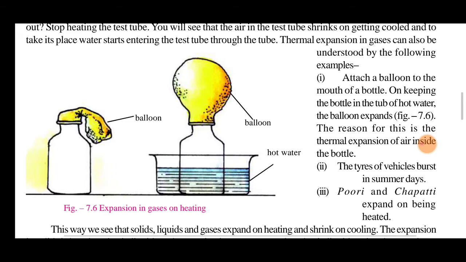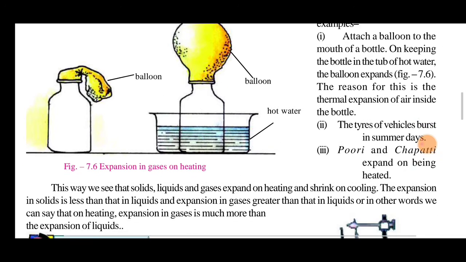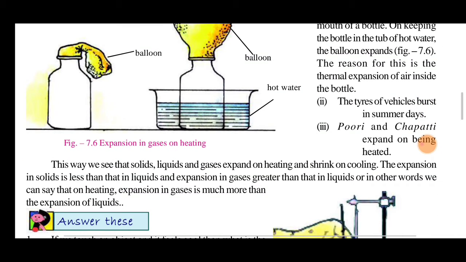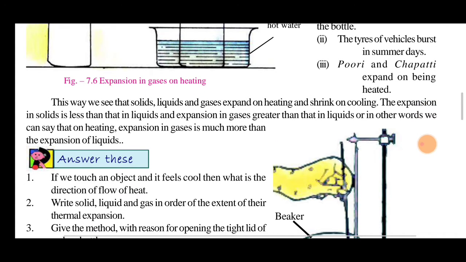Attach a balloon to the mouth of a bottle. On keeping the bottle in a tub of hot water, the balloon expands. The reason for this is the thermal expansion of the air inside the bottle. The tire of a vehicle bursts on summer days. Why? Puri and chapati also expand on being heated. When it puffs up like a ball, it is because air is filled inside. So that is thermal expansion.